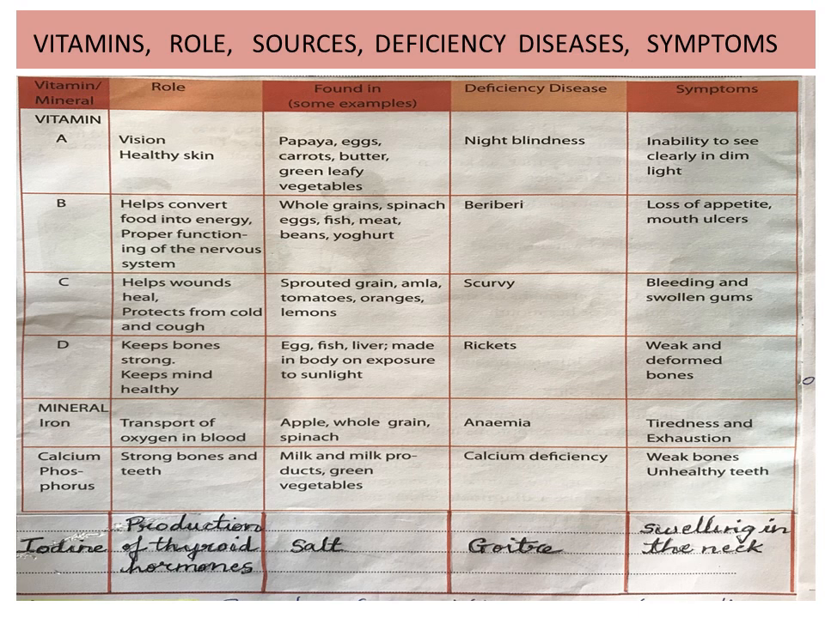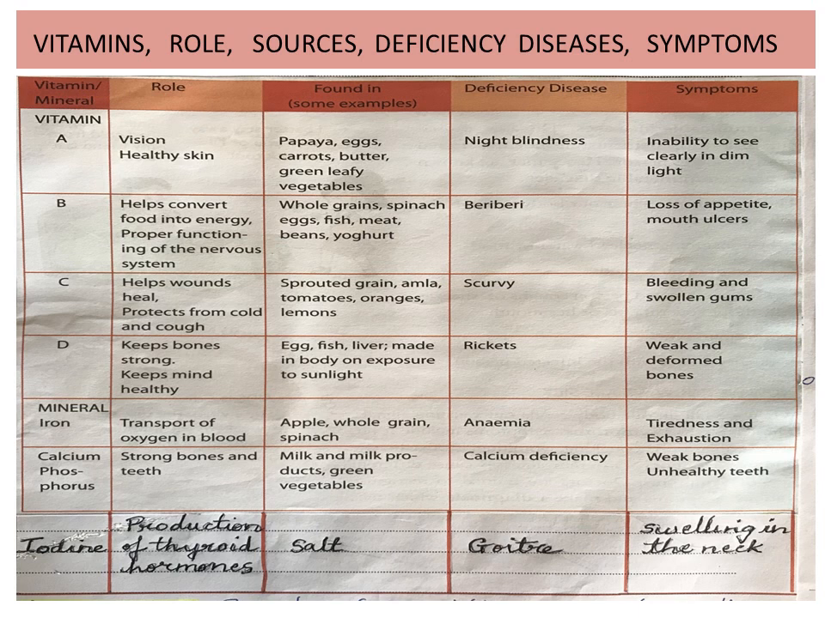Calcium and phosphorus: their role is to help build strong bones and teeth. They are found in milk and milk products, and green vegetables also. The deficiency of calcium and phosphorus causes calcium deficiency. Symptoms are weak bones and unhealthy teeth.